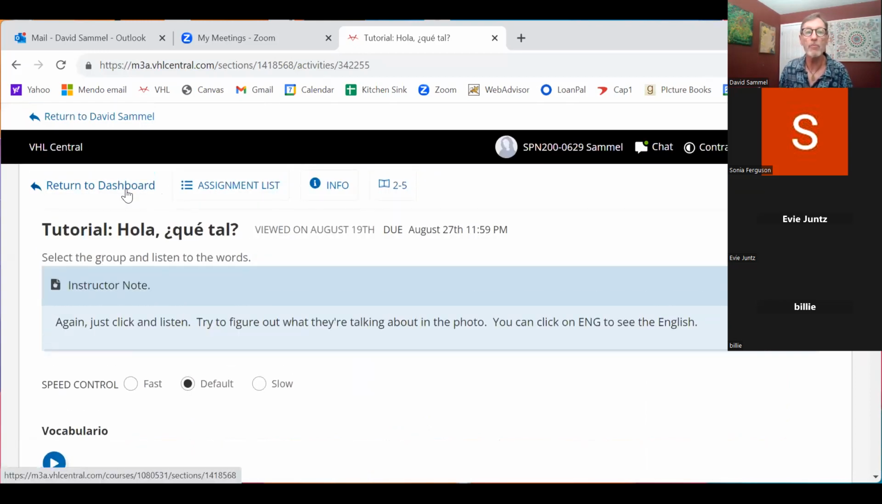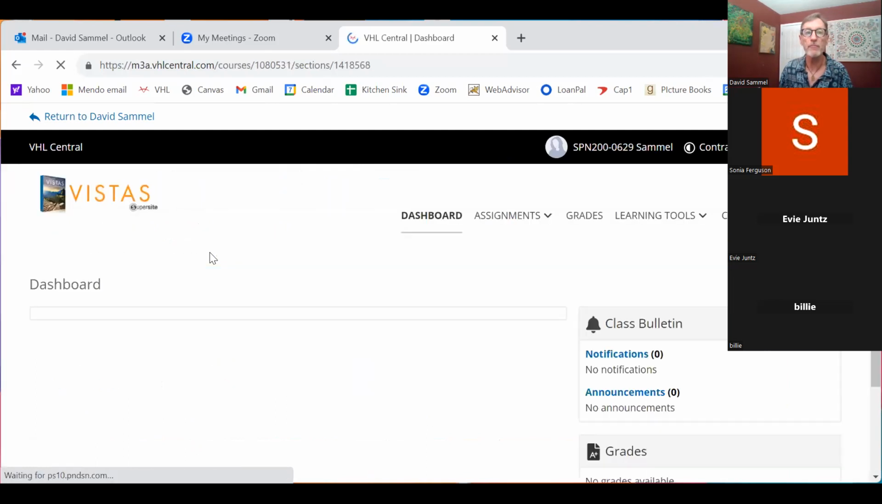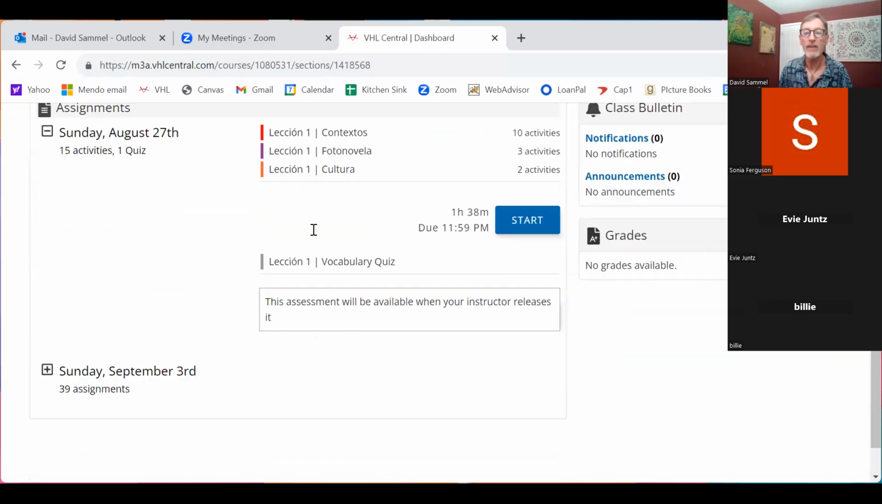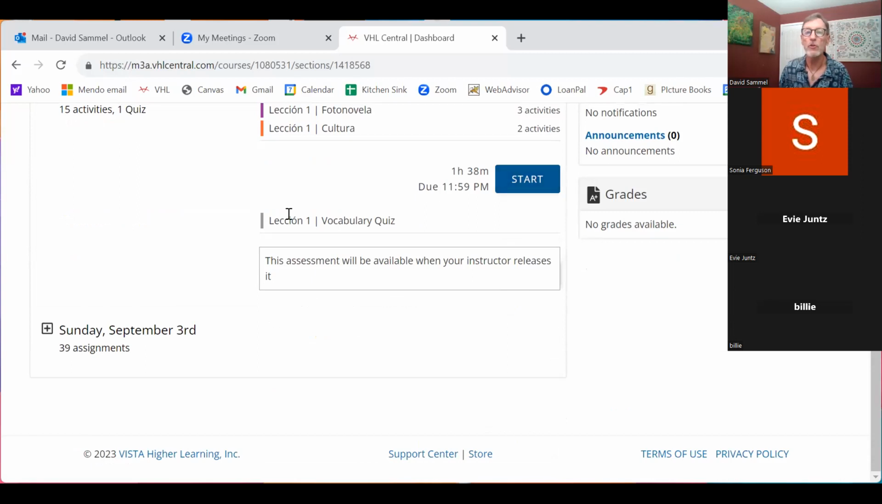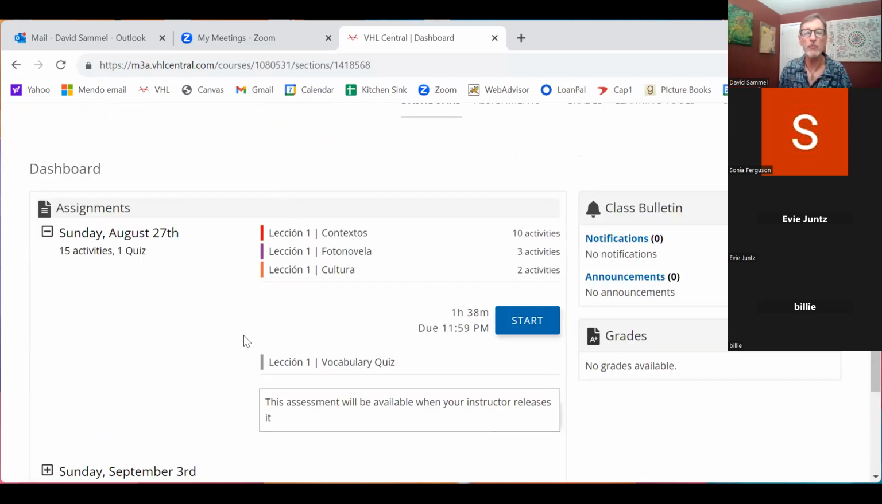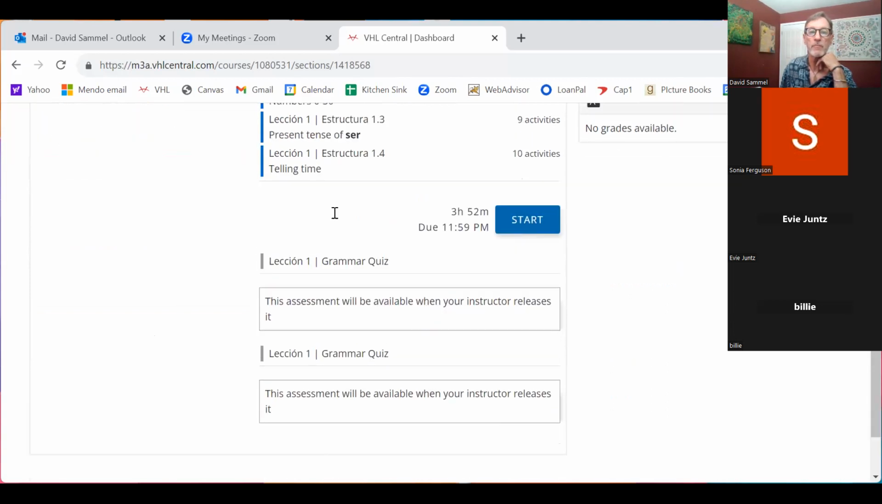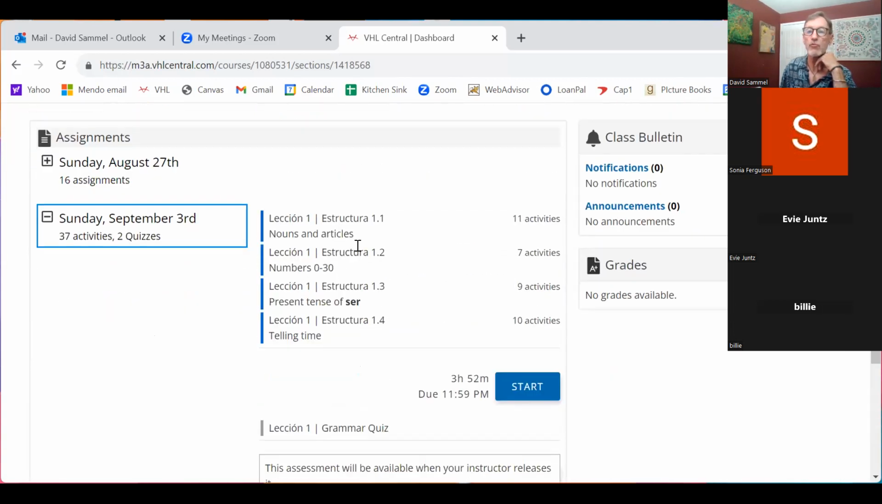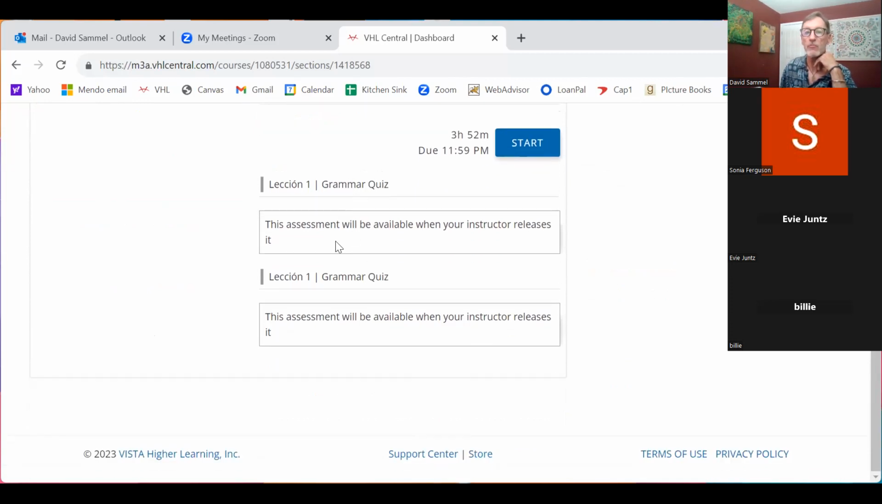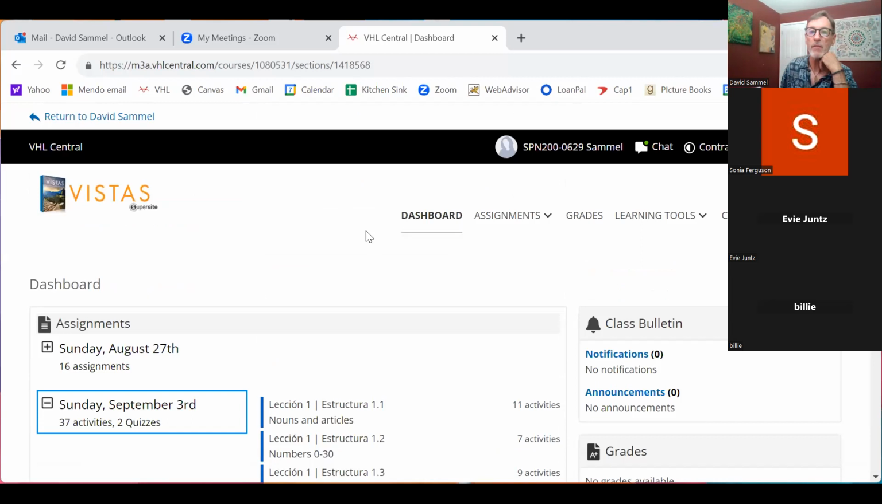Okay. Now I'm going to go back to my dashboard. And you can always just hit start here and go through these things. This is also where your quizzes will come up. And you can see that by Sunday, September 3rd, you've got 39 assignments that are due. They only start by showing you the ones that are due right away. And then you've got some grammar quizzes here and other things like that, but you can't see them until I make them available. That's going to happen on Monday at 8 a.m. But that's how you get going.